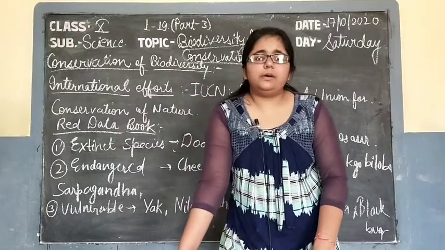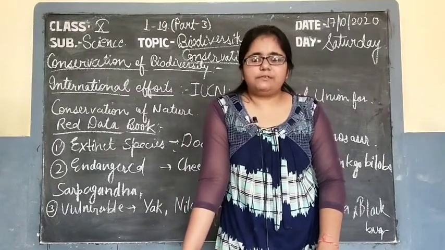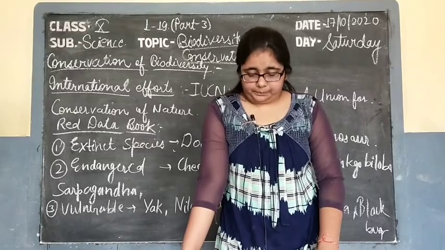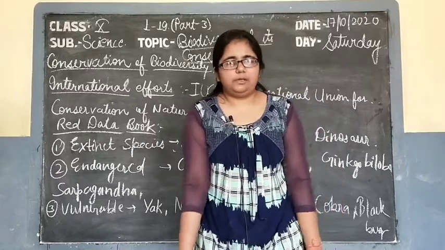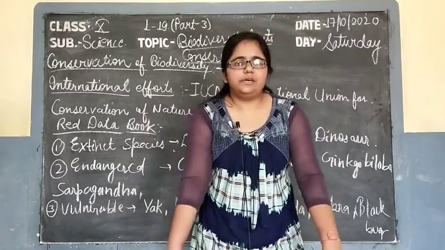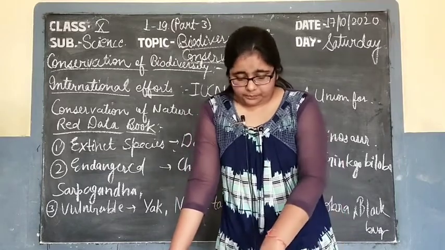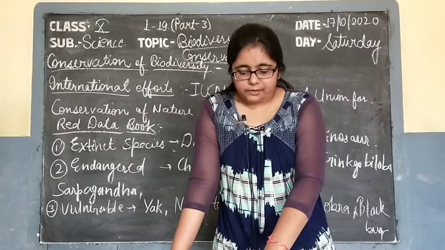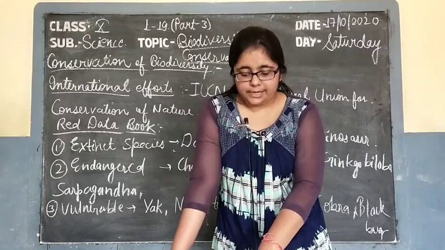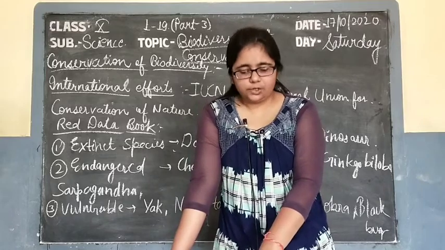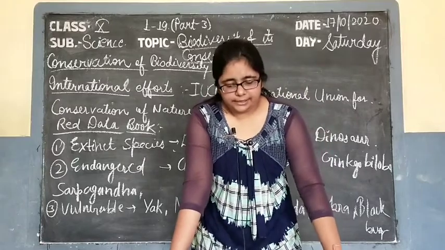There is also the Earth Convention in Rio de Janeiro. These kinds of conventions have several rules for conserving the biodiversity at the national or international level. These conventions involve several countries for protecting the biodiversity as a whole. There is one biodiversity treaty which was held in Rio de Janeiro, Brazil in 1992, in which the Earth Summit for the Conservation of Biodiversity took place, and this convention was accepted by 193 countries.